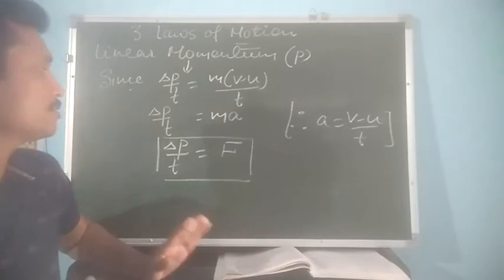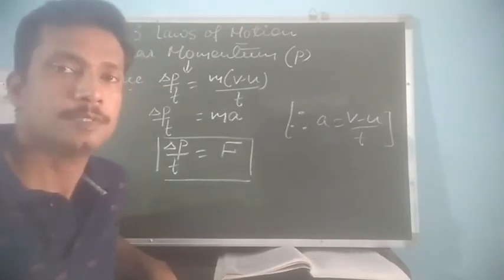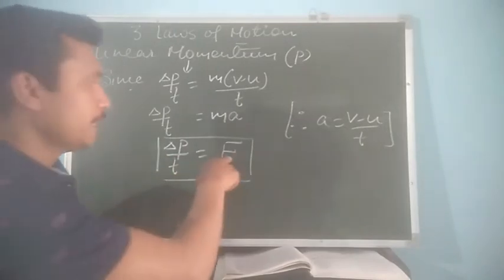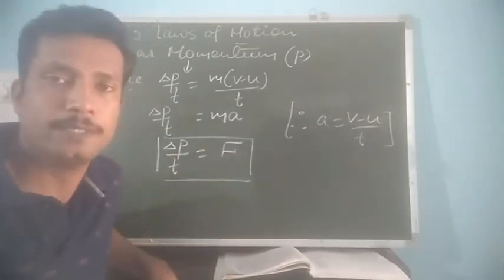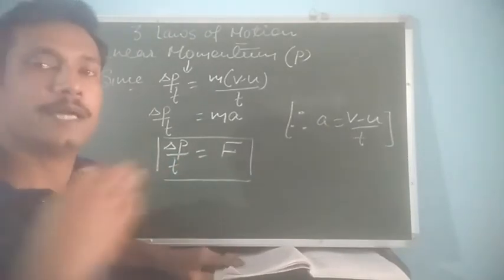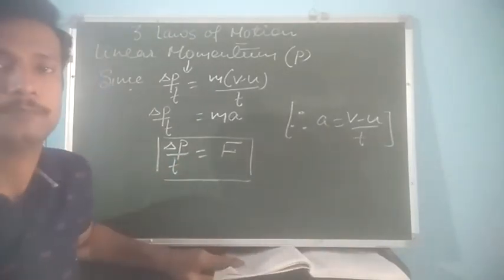which can be stated as follows: the rate of change of momentum is directly proportional to the force applied, and the change in momentum takes place in the direction of the force applied.